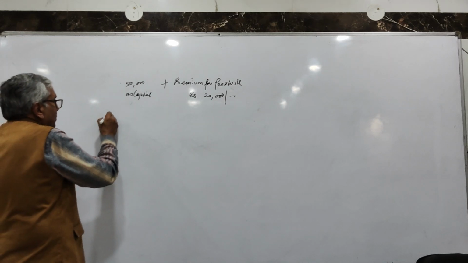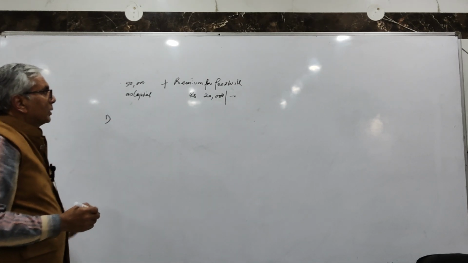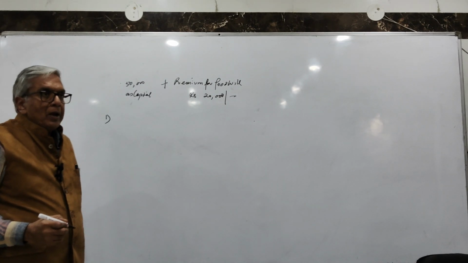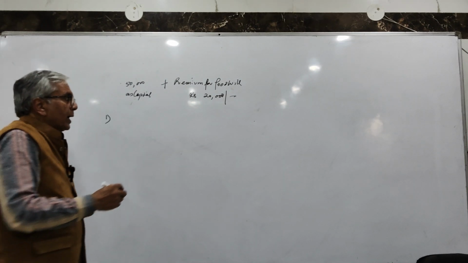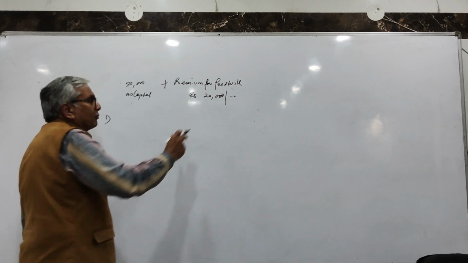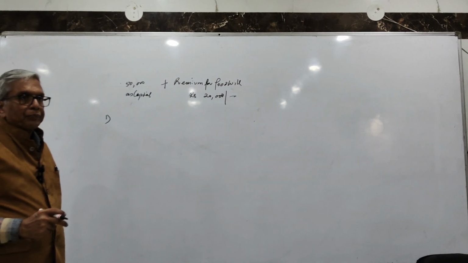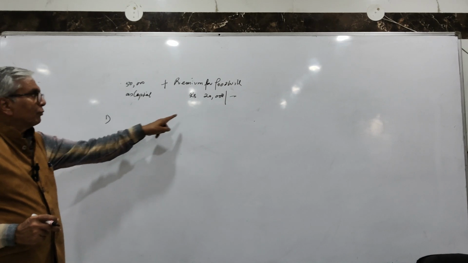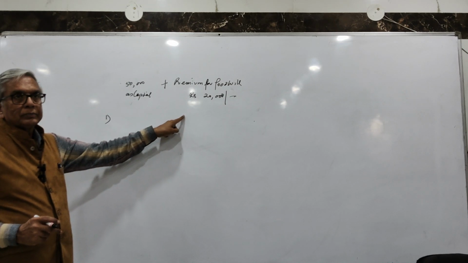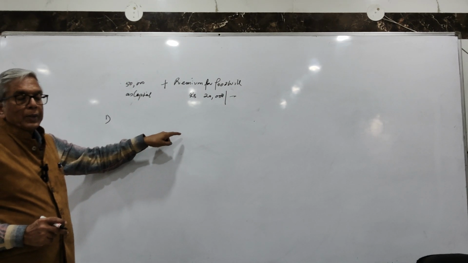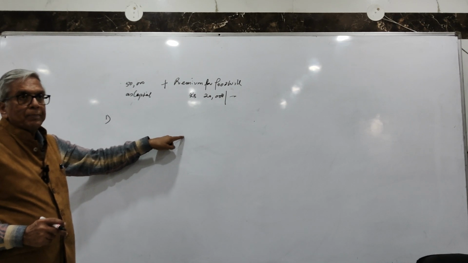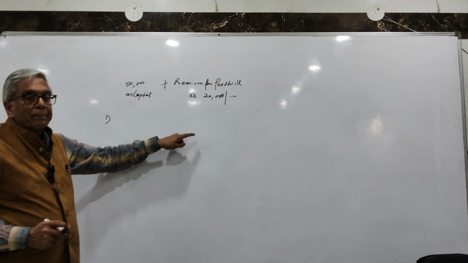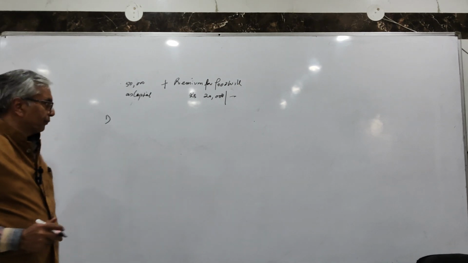In the first case, the question says the new partner pays premium for goodwill privately. We will not record any entry in the books for paying premium for goodwill privately. For capital, the entry would be recorded, but not for premium for goodwill. So, first case, when the new partner pays premium for goodwill privately, there will be no entry.